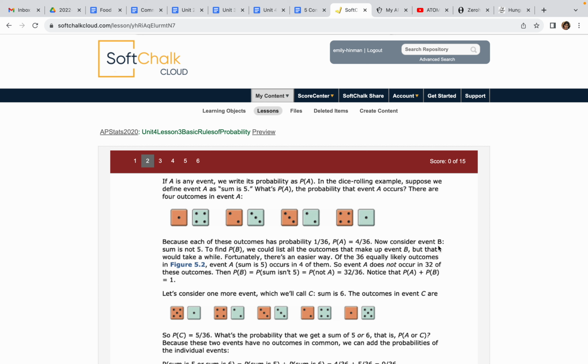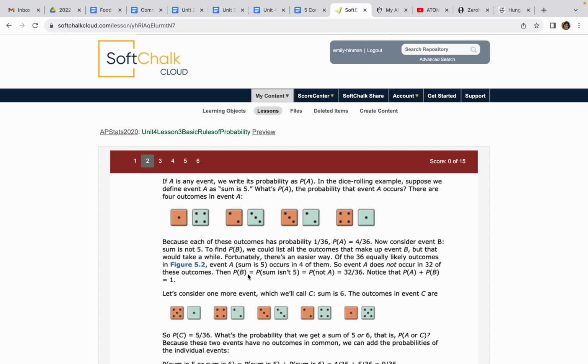Right, now consider some other event. The event B is defined as the sum is not 5, right? So if there's 4 out of 36 ways to make 5, to not make 5, there has to be the opposite of that, right? 1 minus that, or 32 out of 36.